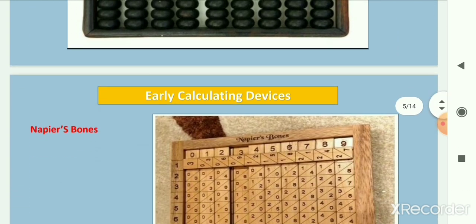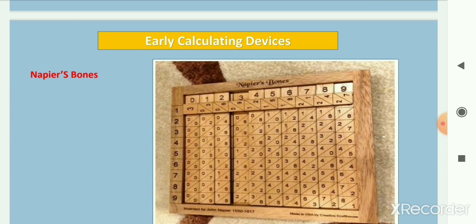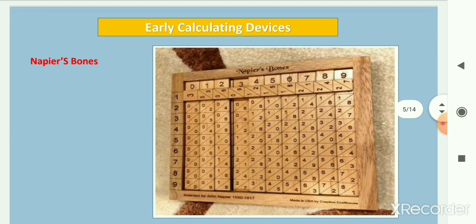Next, Napier's bones. Another manual calculating device to speed up the multiplication process was John Napier's bones, or cardboard multiplication calculator. It was developed by a Scottish man named John Napier. A complete set of Napier's bones consists of rods, one for each of the digits 0 to 9, called bones, with numbers carried on them. It was designed in the 17th century and it first appeared in print in 1640.